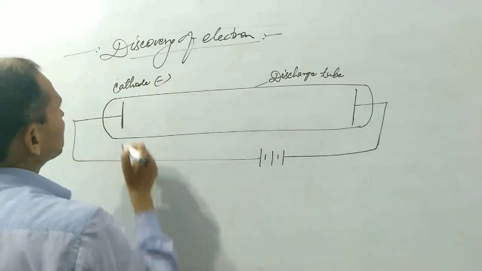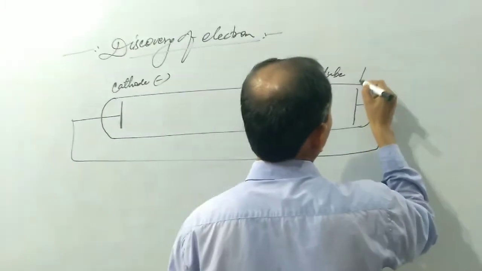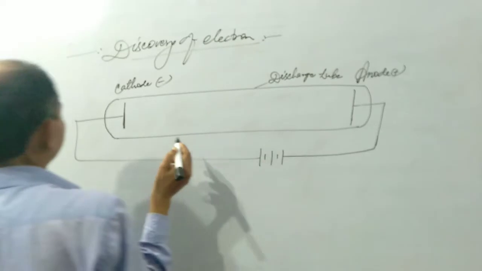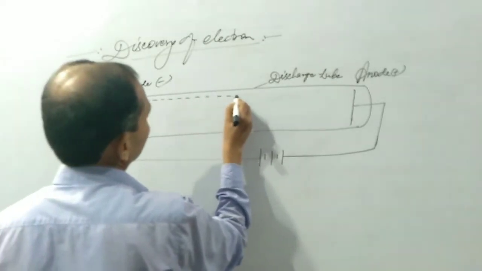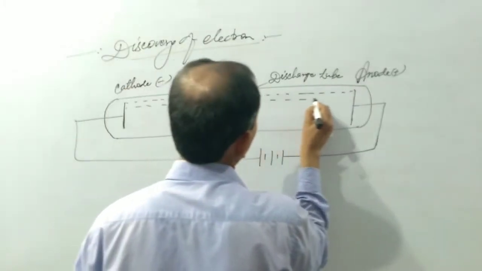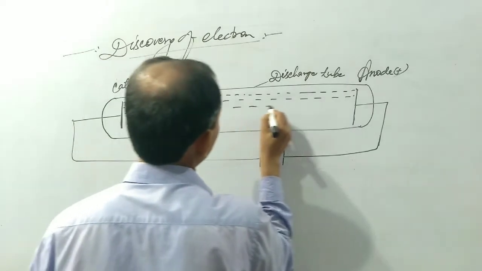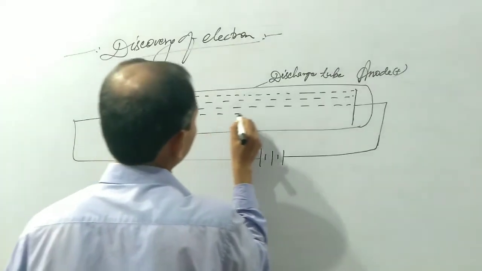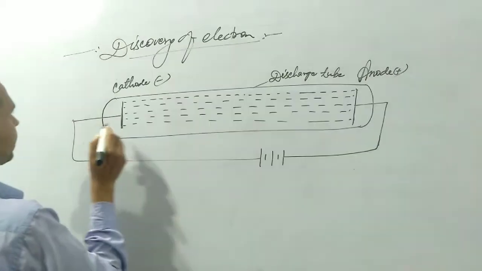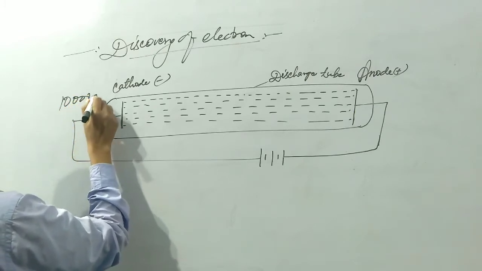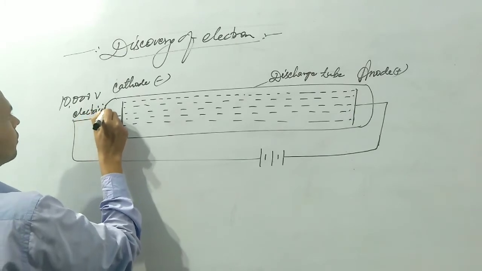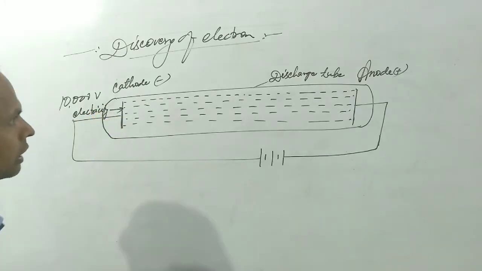This is the negative electrode, cathode, and this is the positive electrode, anode. This is the cathode ray. 10,000 volt electricity is passed through it.